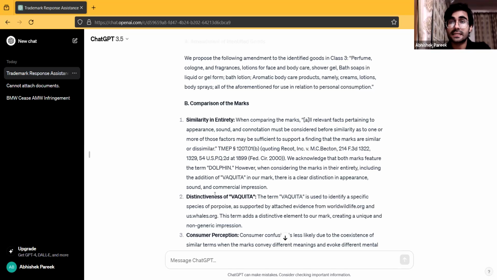So using ChatGPT will definitely make this easier. But of course, as far as case laws are concerned, that is research that you would have to do. Trademark practitioners would have specific case laws with them, which can be used. A lot of the responses will be with respect to comparison of trademarks, likelihood of confusion, or distinctiveness or genericness, all of that. So we would have separate case laws which can all the time be used. So if you have case laws at hand, this will be a task which can easily be done within 1 hour.